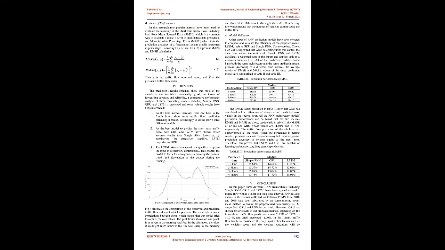Index of performance. In this research, two popular metrics have been used to evaluate the accuracy of the short-term traffic flow, including both root mean squared error, RMSE, which is a common way to calculate a model's error in quantitative data prediction, and mean absolute percentage error, MAPE, which tests the prediction accuracy of a forecasting system, usually presented in percentage. Equations 12 and 13 represent MAPE and RMSE calculations.